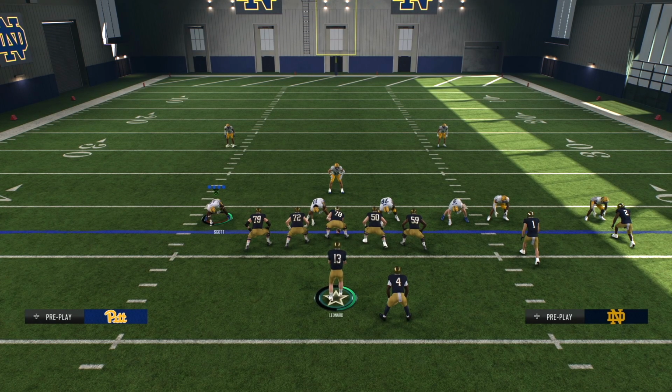And honestly, if you're not good at guessing, don't guess until it's absolutely obvious what is coming, because the last thing you want to do is give up either a chunk play or an easy touchdown. I used to play College Football 25, and I would see this from time to time, and I wouldn't put 2 and 2 together until now. I know it's been a while, but I wouldn't have put 2 and 2 together until literally this week.